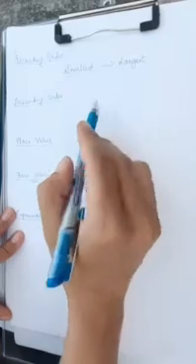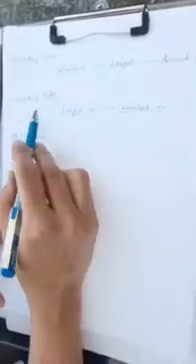I repeat, when numbers are written from the smallest number to the largest number, that is called ascending order. Now descending order is when the numbers are written from the largest number to the smallest number. Okay, I think you all know about ascending and descending order.